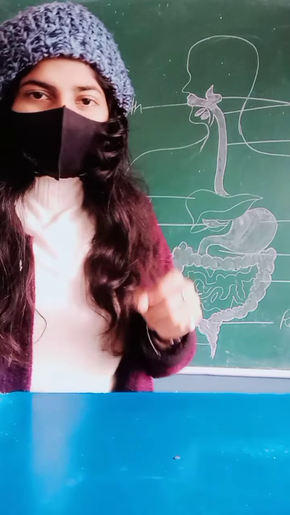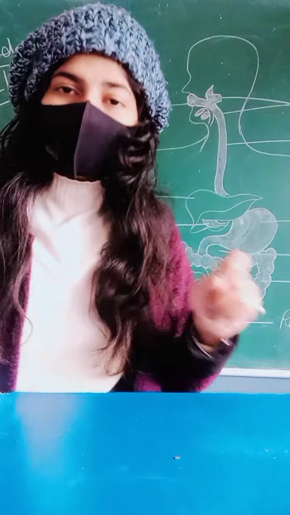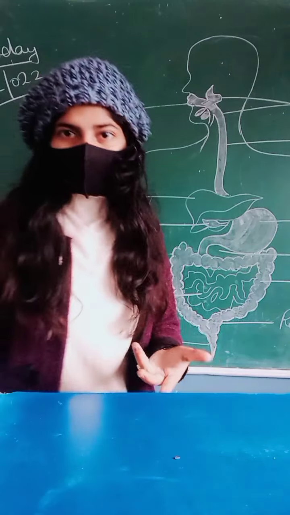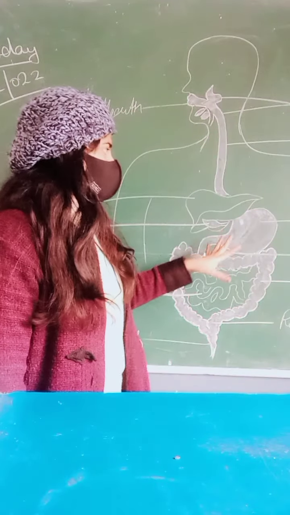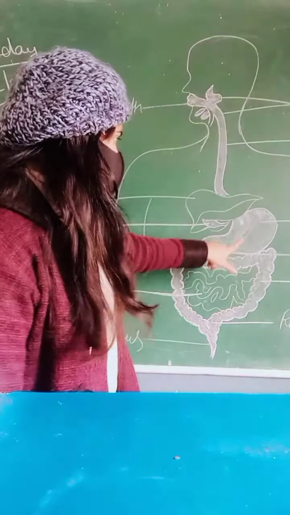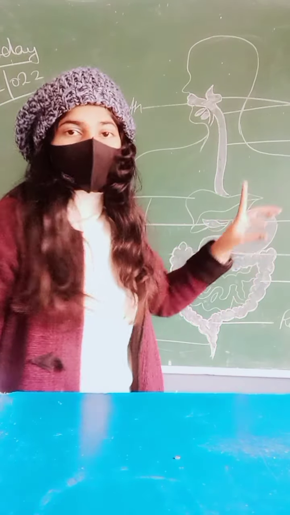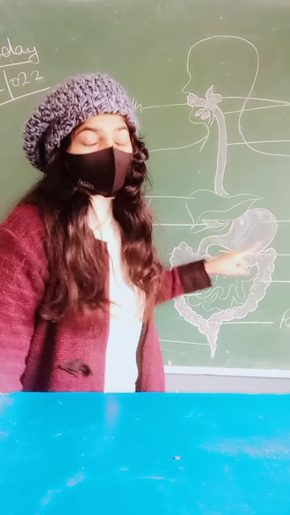Peristalsis movement is just a contraction and relaxation of the esophagus according to your bolus, which is your food. So the esophagus opens into your stomach. This is your stomach, this is your liver, and this is the gallbladder.